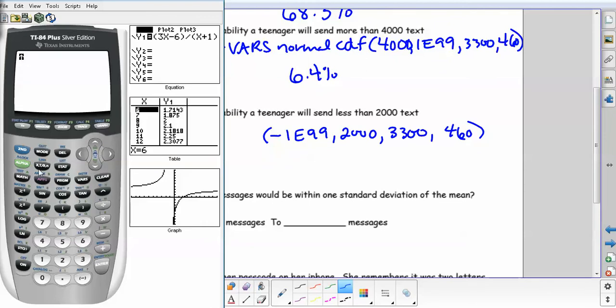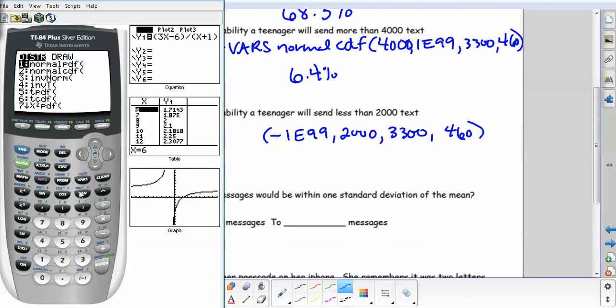Alright, so second vars normal CDF, negative 1E, so press second comma to get the E, 2,000. Oops, I think I went too far. Darn, I'm going to start over.